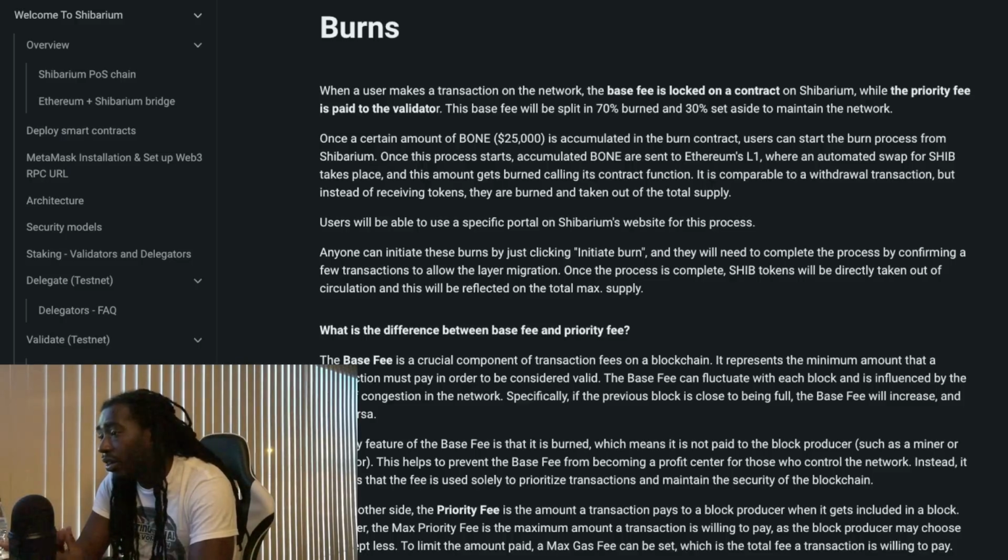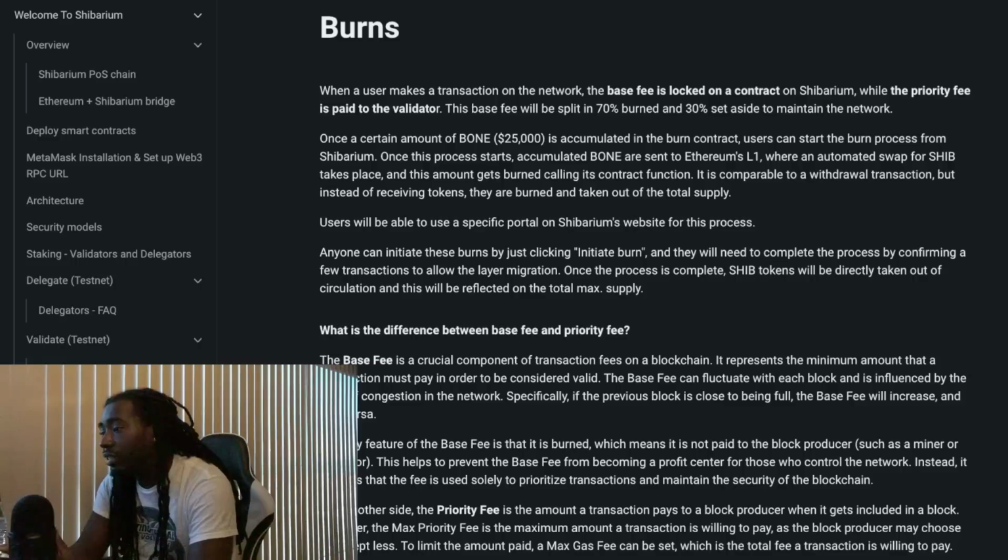On the other hand, the priority fee is the amount a transaction pays to a block producer when it gets included in the block. However, the max priority fee is the maximum amount a transaction is willing to pay, as the block producer may choose to accept less. To limit the amount paid, a max gas fee can be set, which is the total fee a transaction is willing to pay. So the priority fee goes to the block producer who successfully includes the transaction in a block.